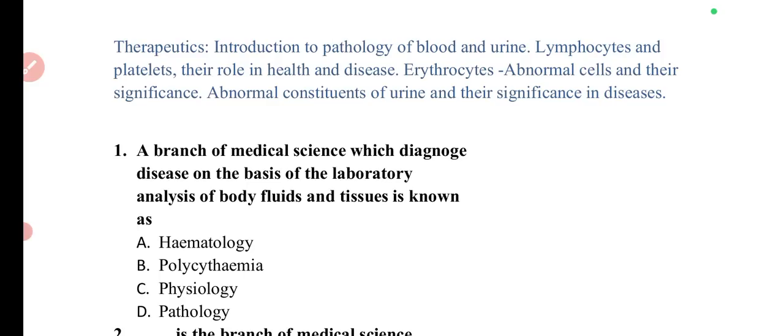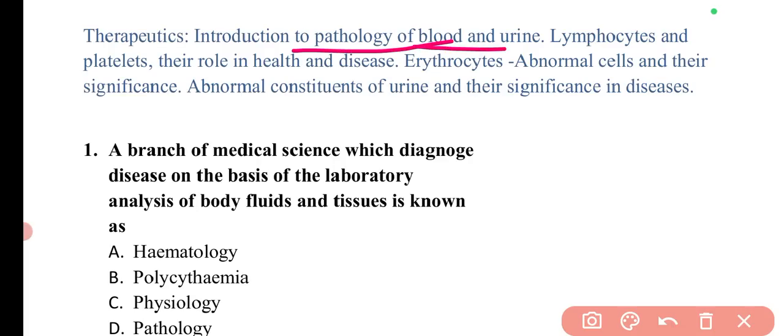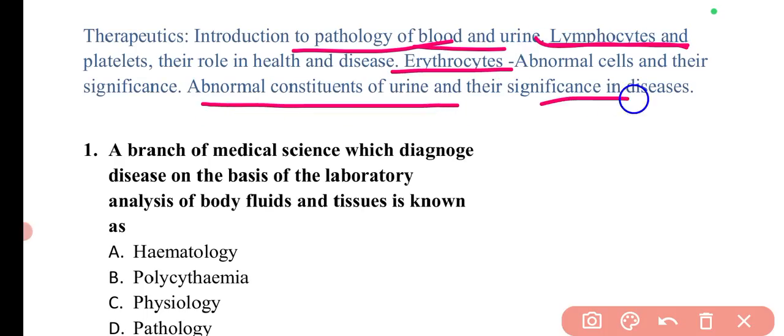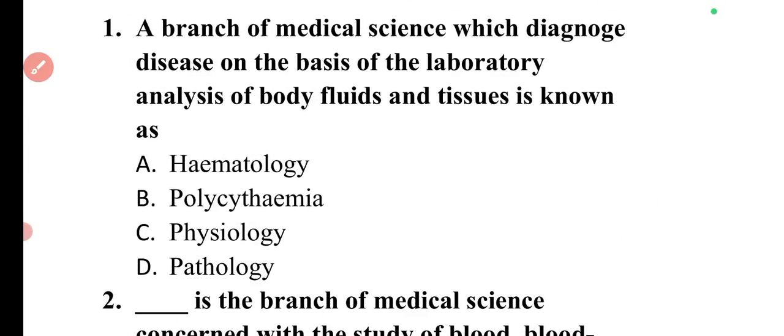the vitamins and enzymes part. Now we can move to the last topic, that is the therapeutics, in which we will be having a discussion on the pathology of blood and urine, lymphocytes, which is a part of blood, erythrocytes, RBCs, lymphocytes, WBCs, then abnormal constituents of urine and their significance in disease. The different topics will be covered in these MCQs. So let's start with the first question.